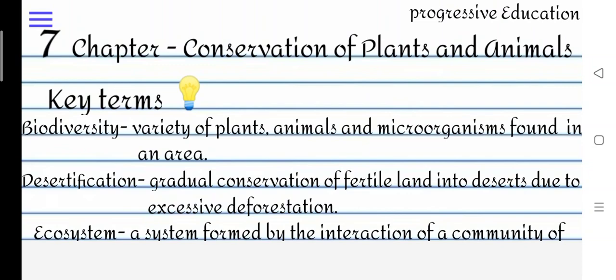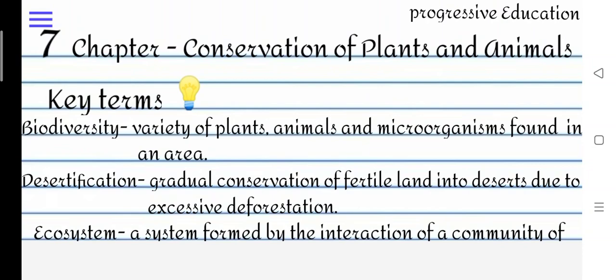So let's see what we have learnt in chapter 7, conservation of plants and animals. In our first topic, deforestation and its causes, we learned what the causes of deforestation are, why deforestation is done, and what the main purpose is. In our next topic we learned about the consequences of deforestation: climate change, disruption of the water cycle, deforestation and soil, loss of species, and disrupted livelihood.